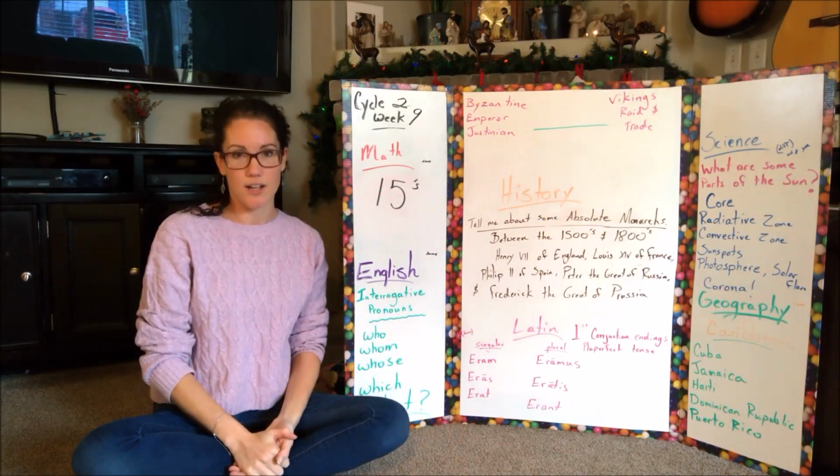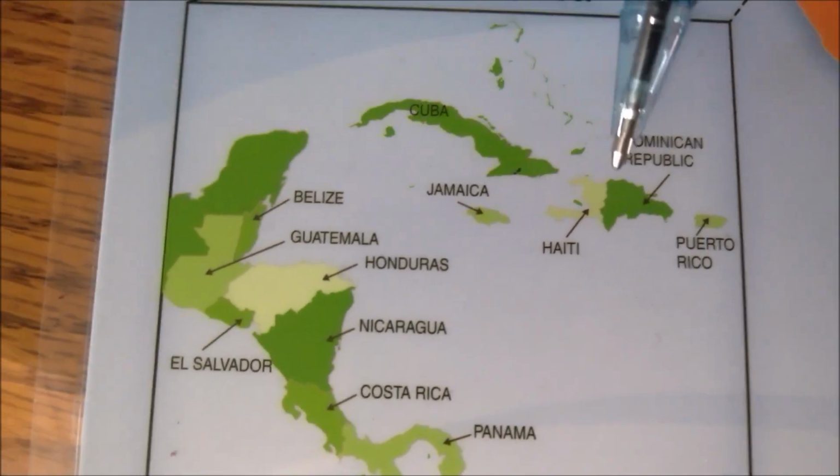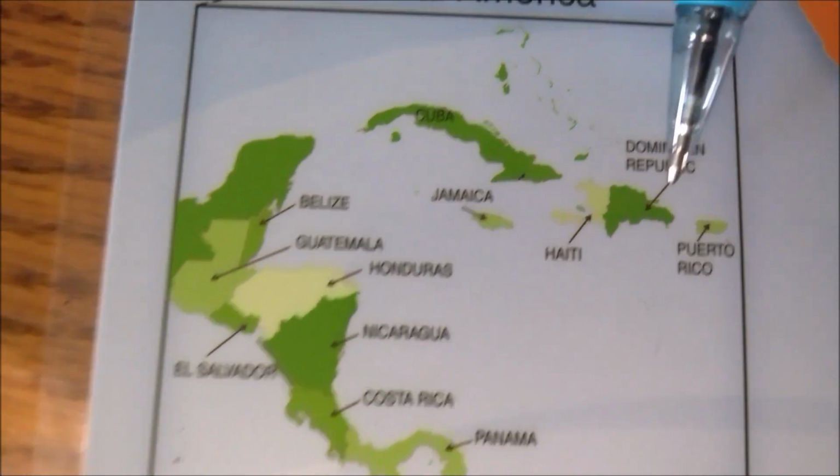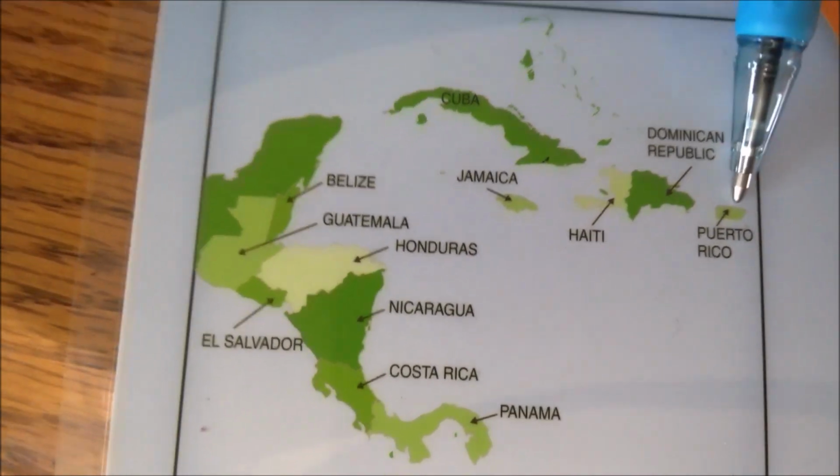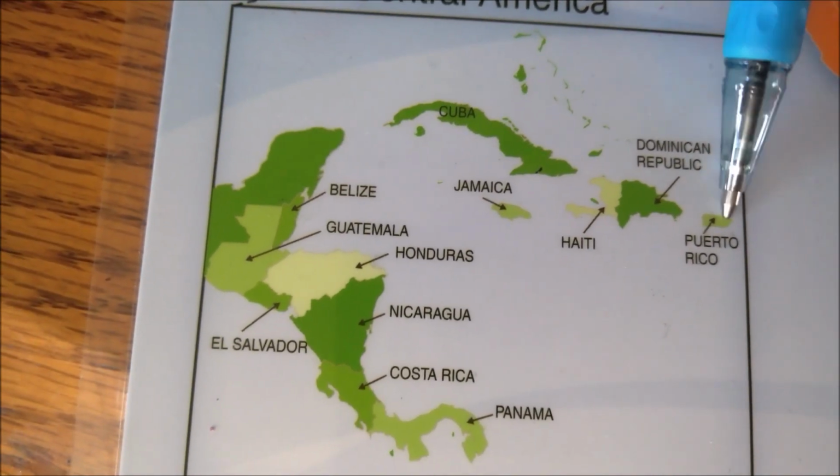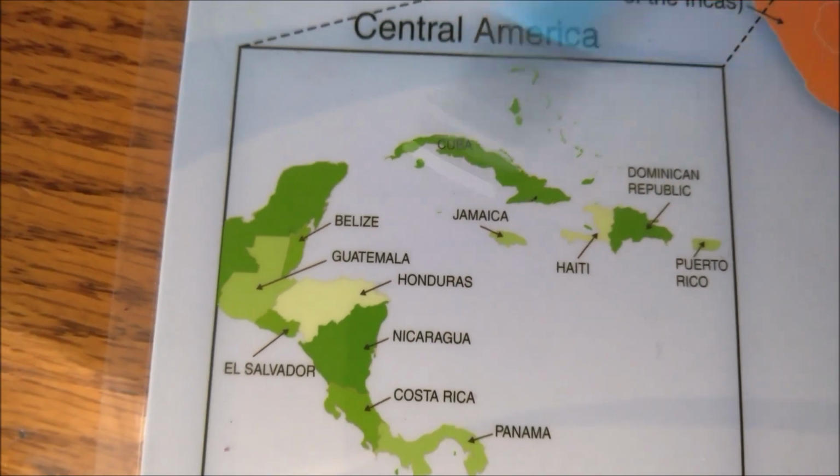And this is what it looks like on a map. Cuba, Jamaica, and then comes Haiti, Dominican Republic, Puerto Rico to the east of islands of Caribbean.